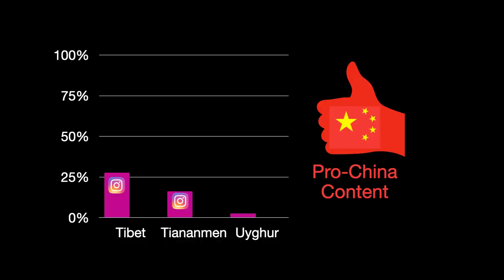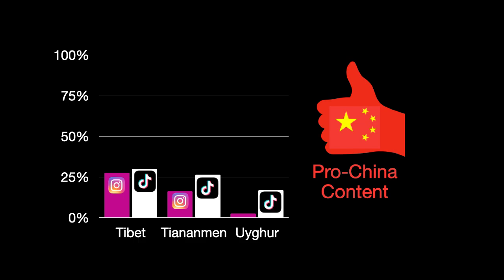Now, let me show you a graph of the pro-China content that you get when you search for those things. So if you search Instagram for Tibet, Tiananmen Square, Uyghur, you get some videos that are pro-China. Not as many as the negative videos, but you do get some. But when you do that same search on TikTok, here's how much you see that's pro-China on that platform. Way more. The amplification of pro-China viewpoints here is like 10% for the Tibet content. It's about 63% for the Tiananmen Square content, and it is a 500% boost for positive content about the Chinese government when you search for the Uyghur people.